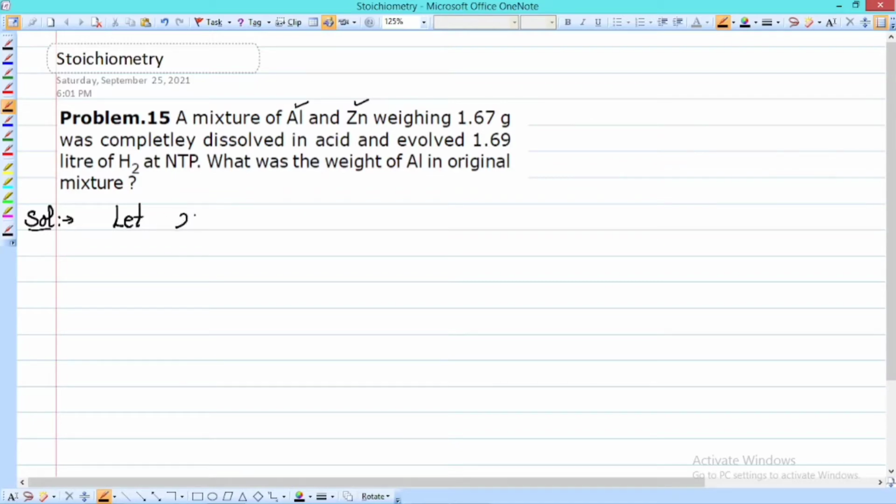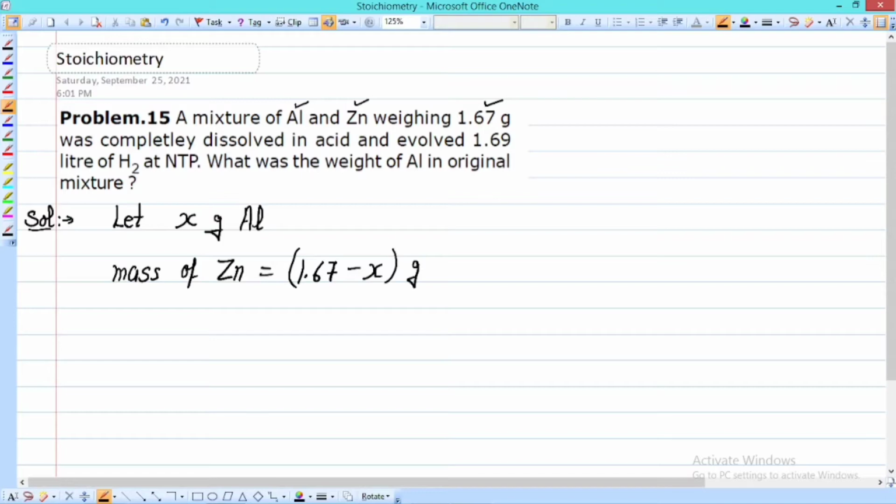Now if the mass of aluminum was x gram, then what about zinc? The mass of zinc will be the total mass of mixture, that is 1.67 gram minus x gram.